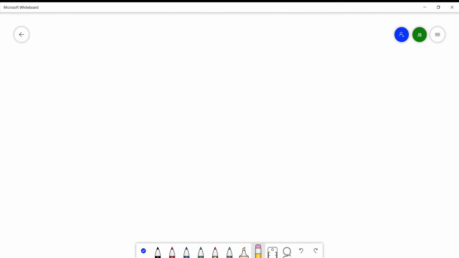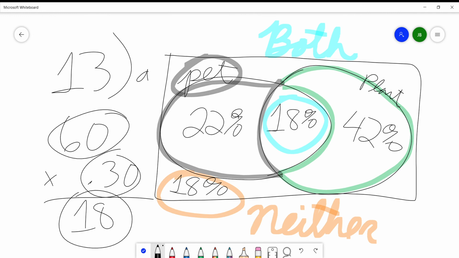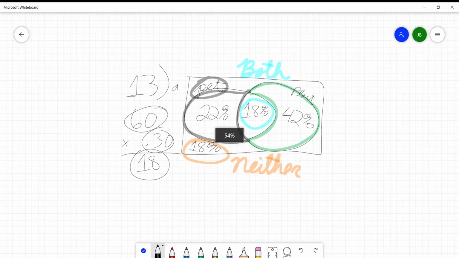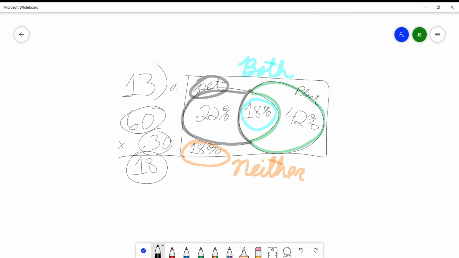All right. Oh snap! I should have left that up for letter B. B. If one of the residents is selected at random, that would have been nice if I left that up. Can I do this? Boom! Control Z to the rescue. Let's zoom it out. So if one resident is selected at random, what is the probability that the person has a pet but not a plant? 22%. Boom, we nailed it. So 22%, that's B.